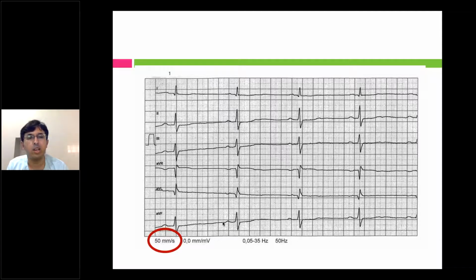So always correlate clinically. When you see the pulse, it will be around 70, but the ECG will show 35 beats per minute. And with the calibration, when you take it at higher speed, everything will be prolonged. The PR interval, the QRS complex, QT interval, the whole set will be prolonged. Everything will be doubled.